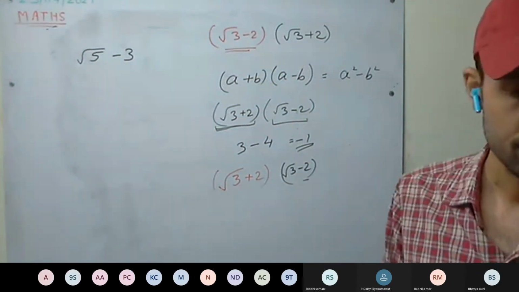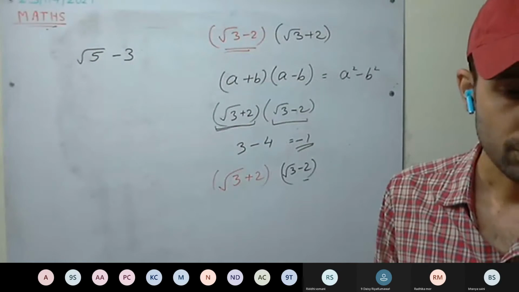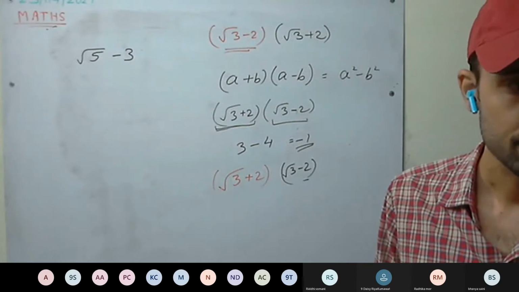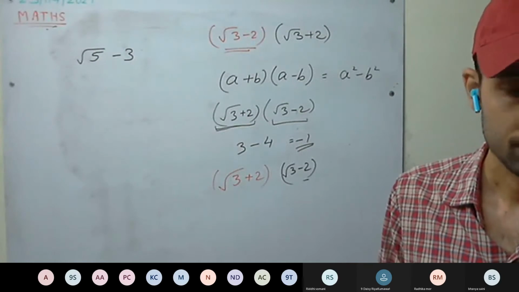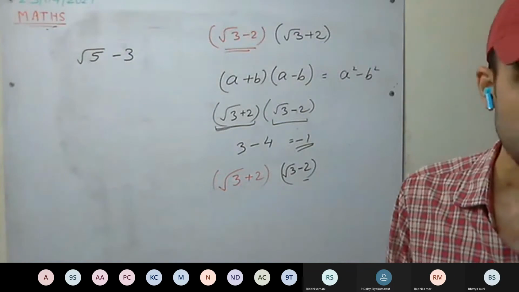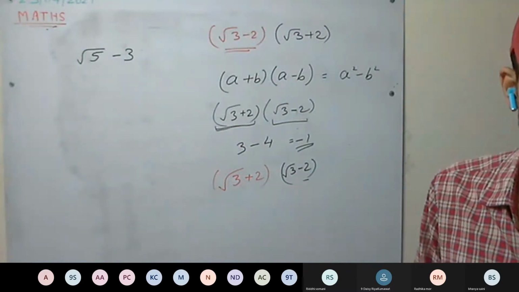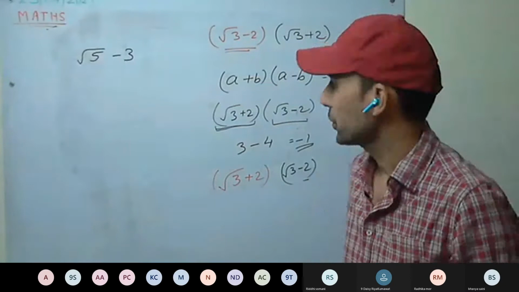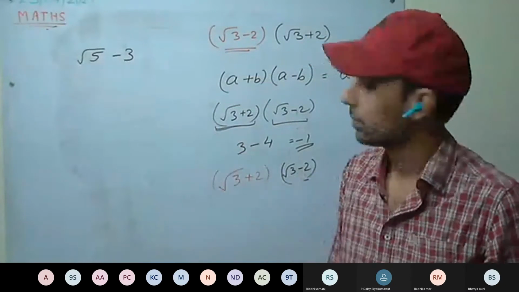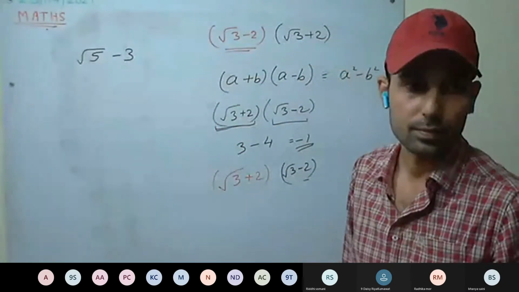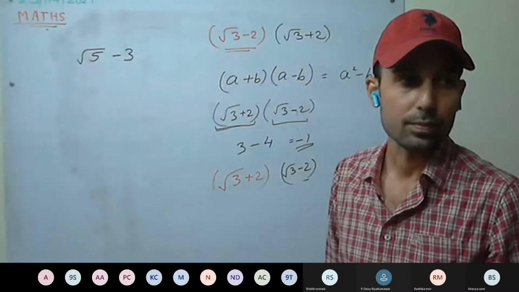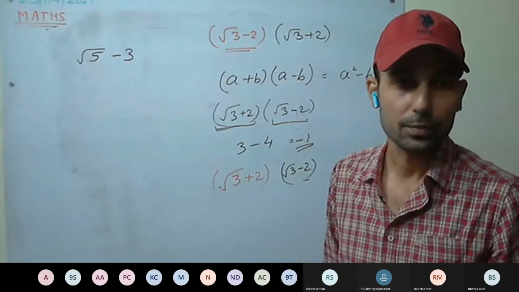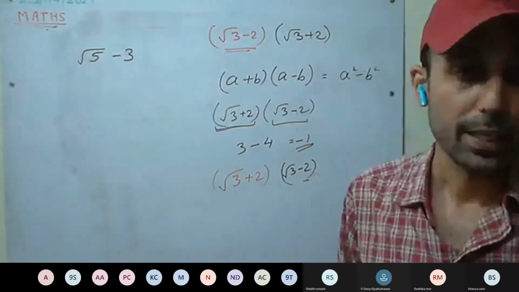Tanvi, answer it. What must be multiplied? Piyush, answer it. Priyanshi.